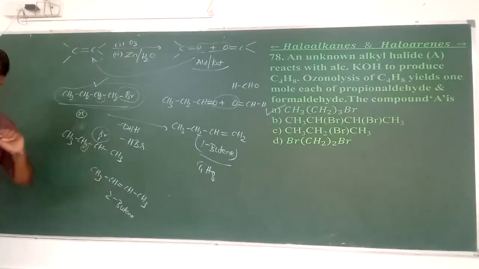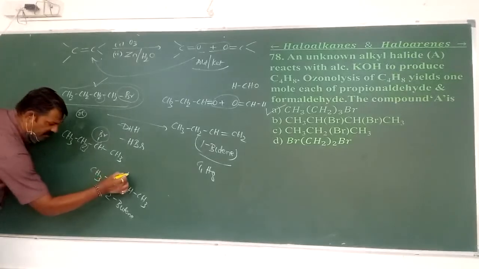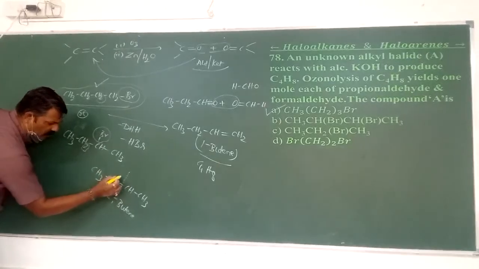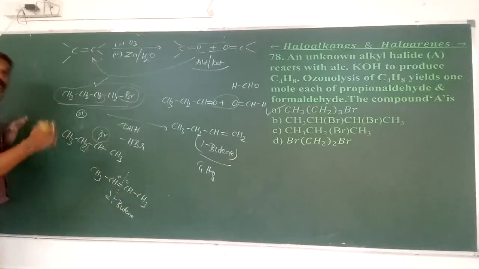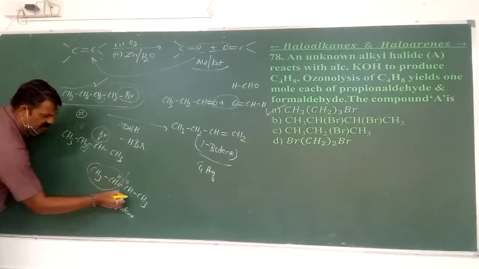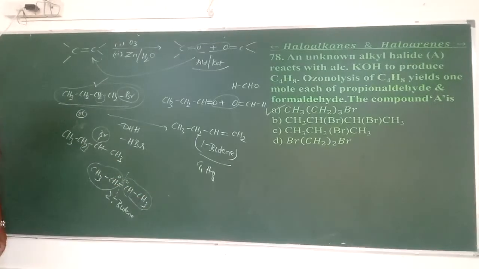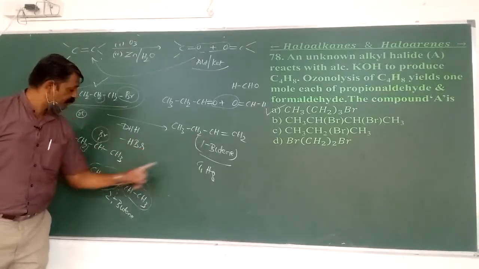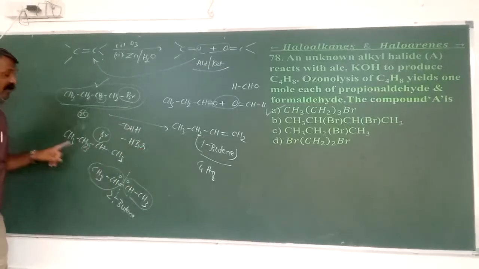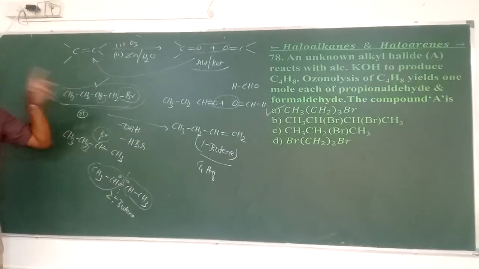Suppose this is the case, what are the products here? Just break it. Put the O. Put the O. What is this? Acetaldehyde. What is this? This is also acetaldehyde. Meaning if I have 2 molecules of acetaldehyde, the product is 2-butene, and the alkyl halide is going to be 2-bromo-butane but not 1-bromo.